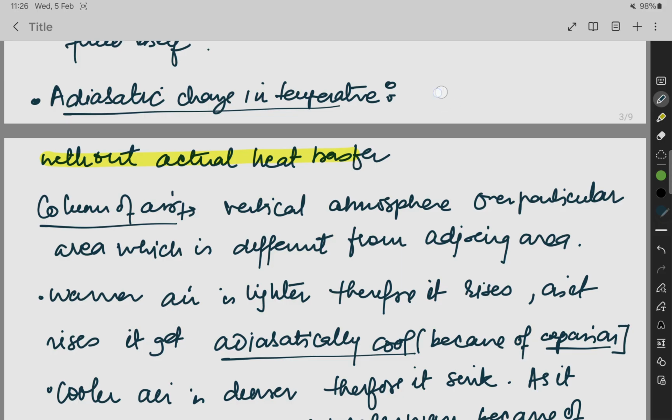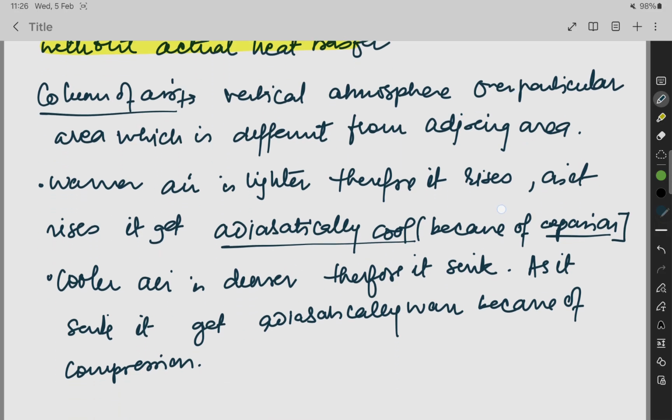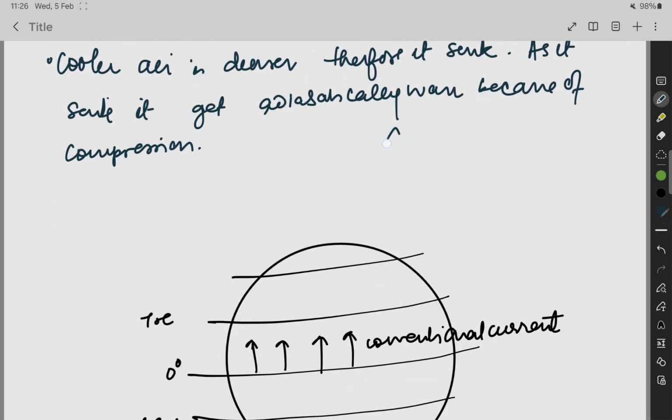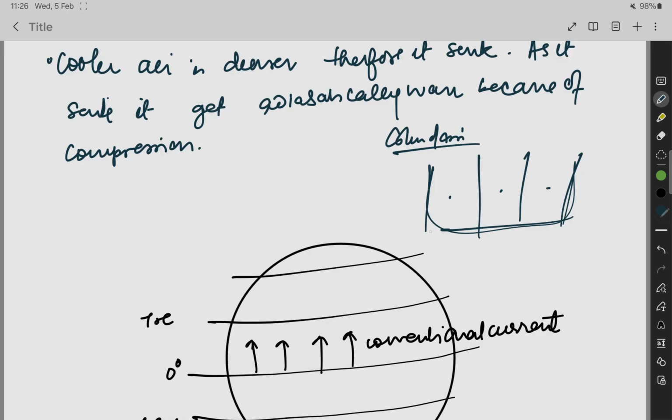How can it get, how will it happen? There is a simple example of a column of air. Column of air means you can take a container and separate it into 3 equal parts. This part has to be different from these two. This is totally confined.